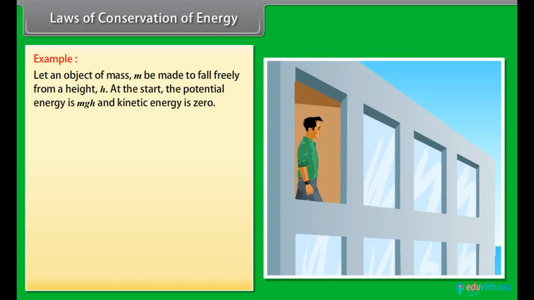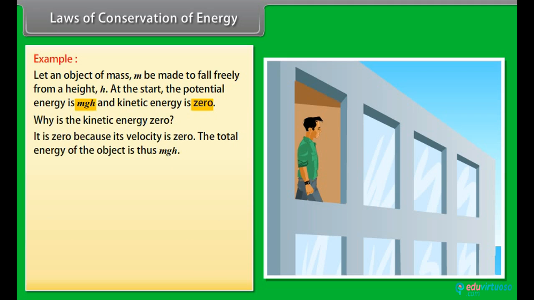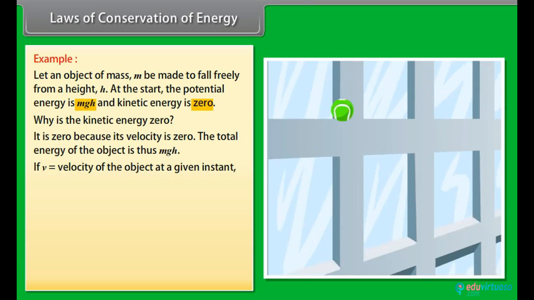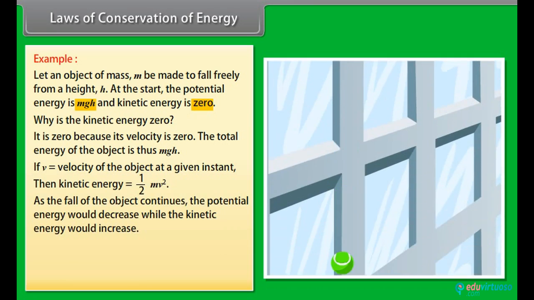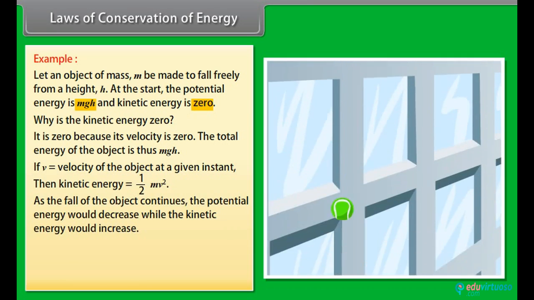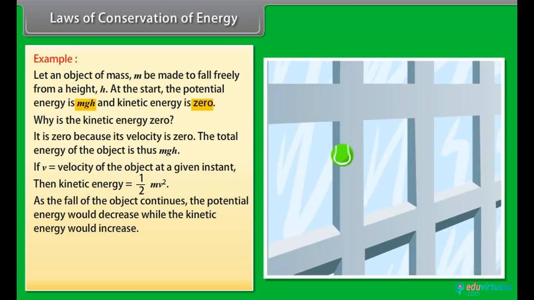Let an object of mass m be made to fall freely from a height h. At the start, the potential energy is mgh and kinetic energy is 0. Why is the kinetic energy 0? It is 0 because its velocity is 0. The total energy of the object is thus mgh. As it falls, its potential energy will change into kinetic energy. If v is the velocity of the object at a given instant, the kinetic energy would be 1/2 mv squared. As the fall of the object continues, the potential energy would decrease while the kinetic energy would increase.